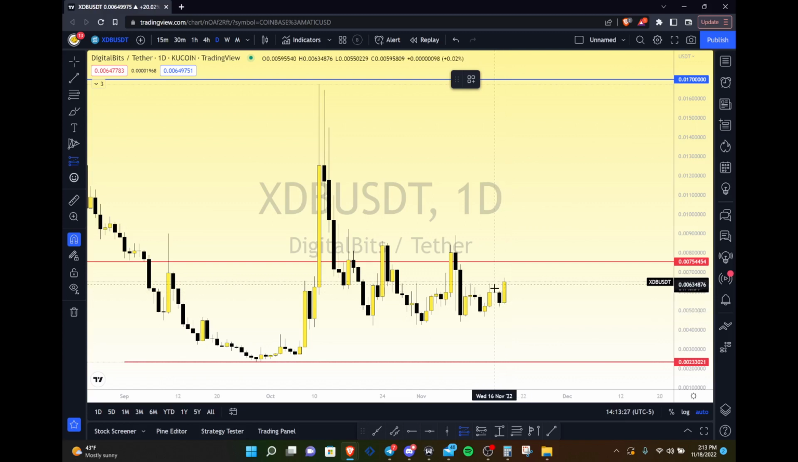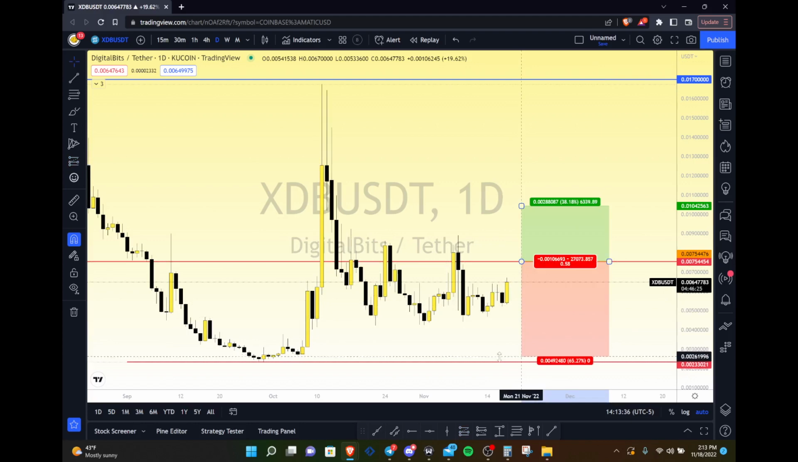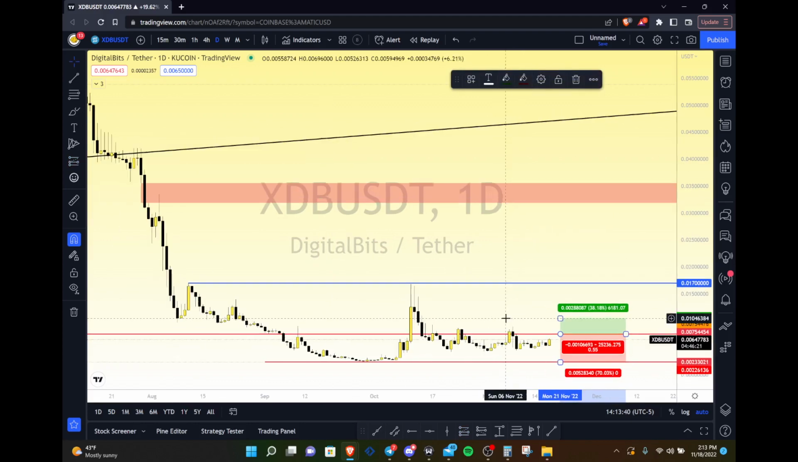Again, I'm not going to give you an exact entry price, but the overall structure, let's just say you wait for the breakout. Let's just say you wait for the break of this monthly level here. You go long, you can pull down. So you're looking to risk 70% of your position. So that's quite a huge percentage.